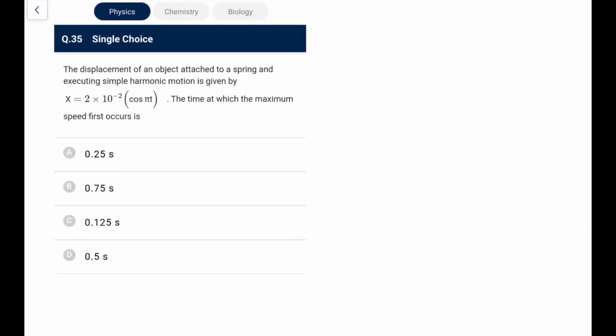Now next one, the displacement of an object attached to a spring and executing SHM is given, and we need the time at which the maximum speed first occurs. First of all, look at it as sine or cos. It is cos. It means it starts from x equal to plus A. Now maximum speed comes at x equal to 0. So from plus A to 0, the time taken is T by 4. First of all, what is omega here?